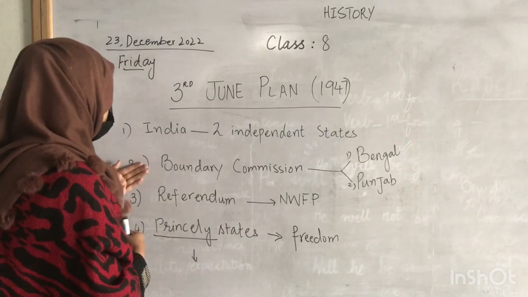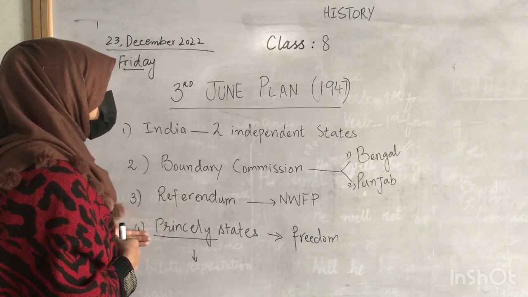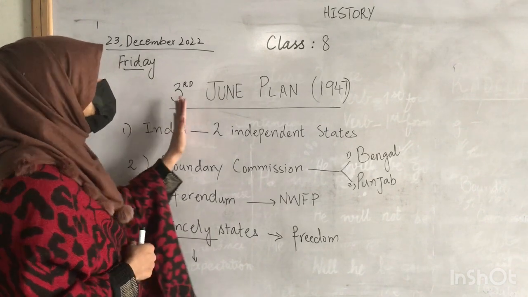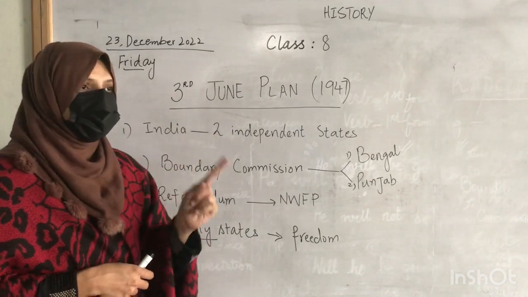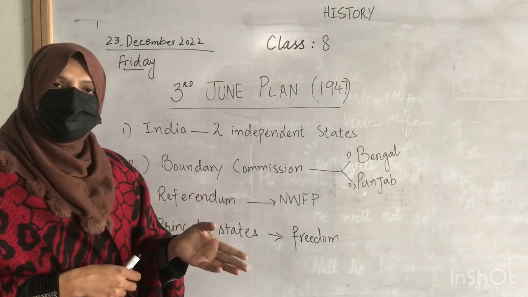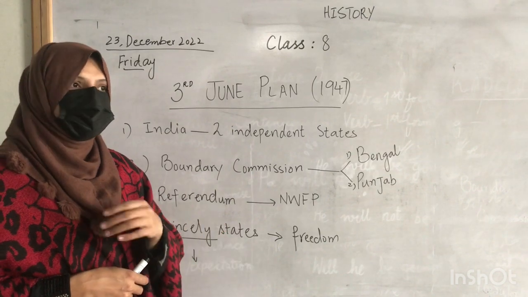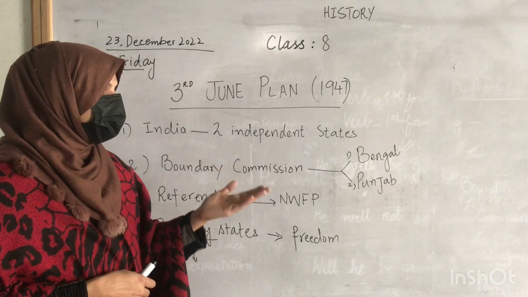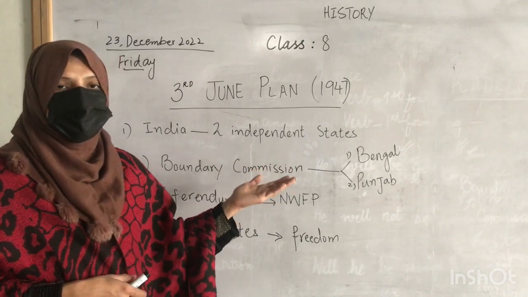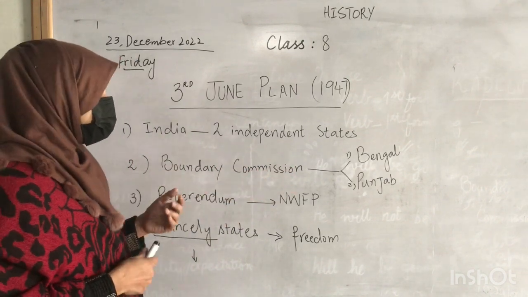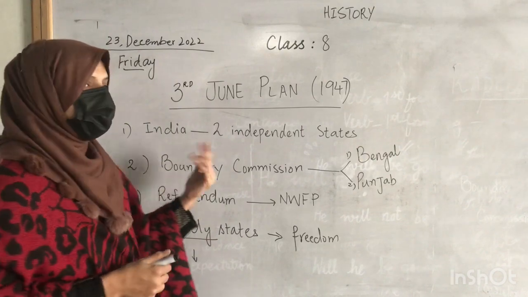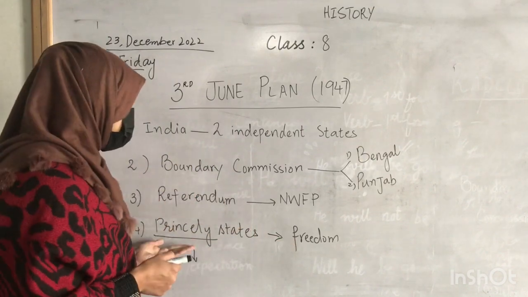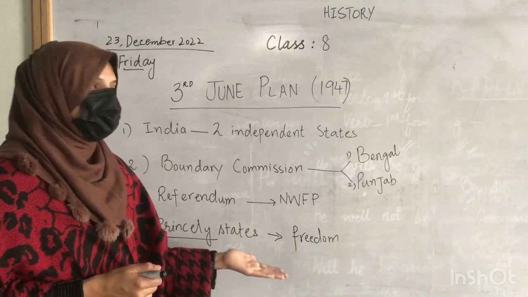So these were the few proposals that were discussed in the 3rd June Plan. Number one, India will finally be divided into two independent states. A boundary commission will be appointed for the demarcation of the boundaries of Punjab and Bengal, and a referendum will be carried out in NWFP, and princely states will be given the freedom.